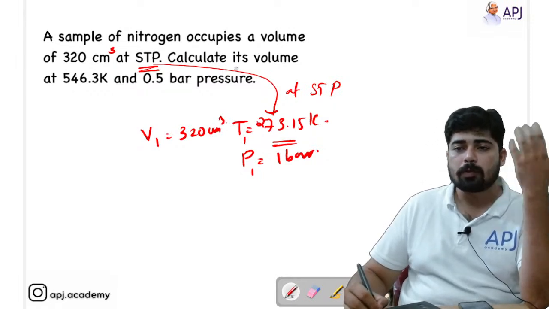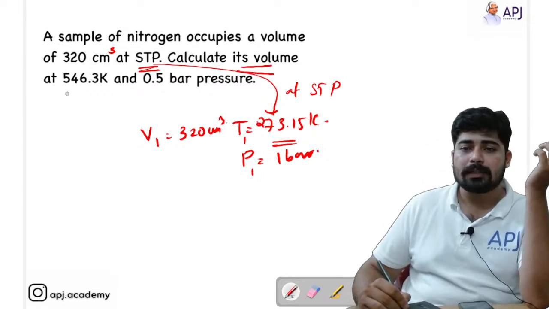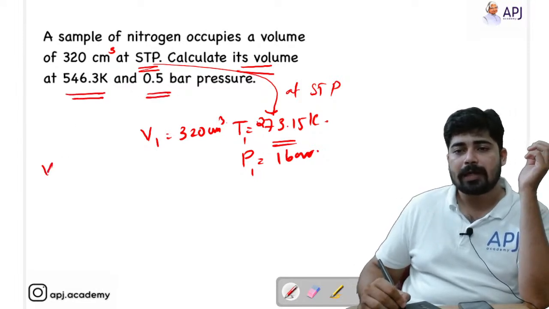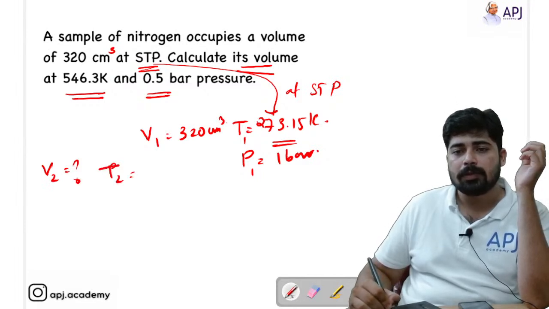Now let's check what is the question. Calculate its volume at 546.3 Kelvin and 0.5 bar. So we have to calculate the volume V2, and we have been given the temperature T2 equal to 546.3 Kelvin and P2 is equal to 0.5 bar.